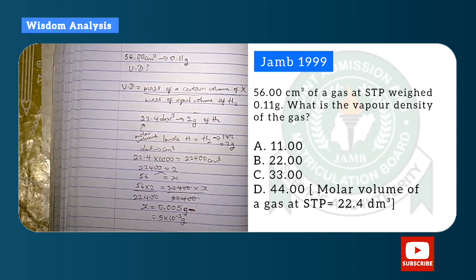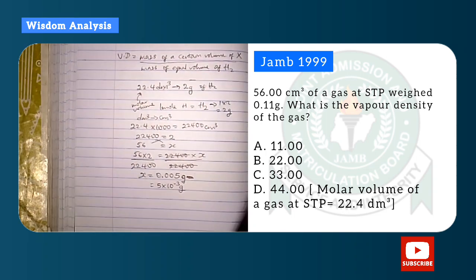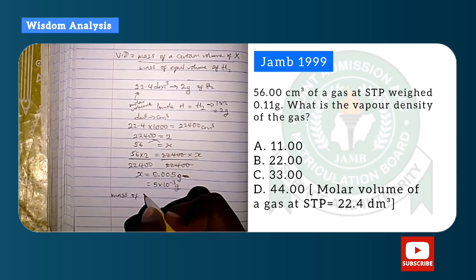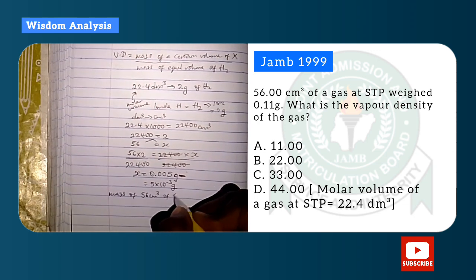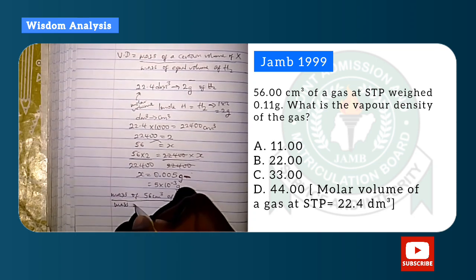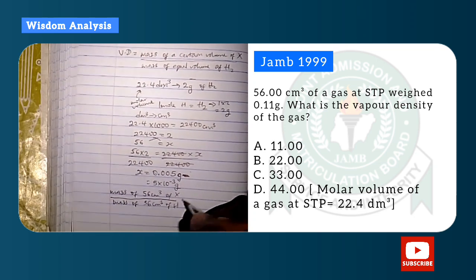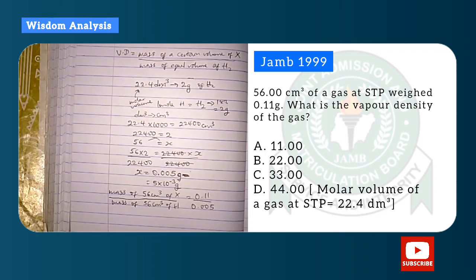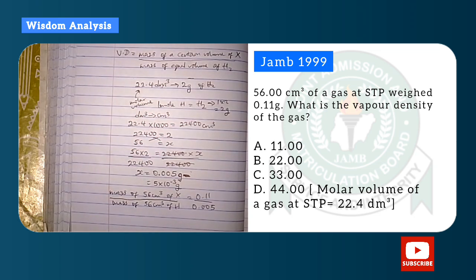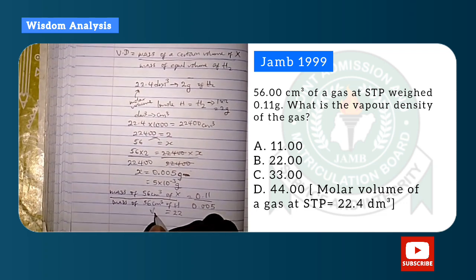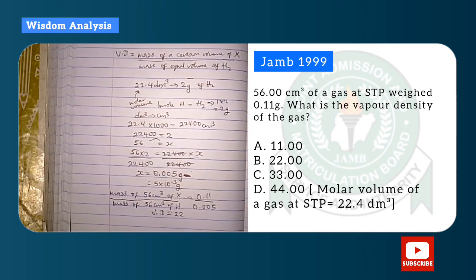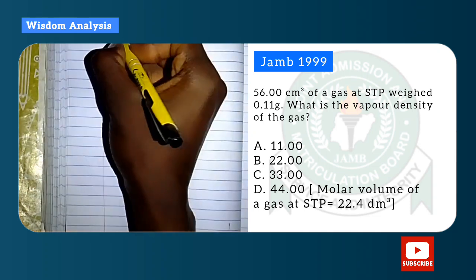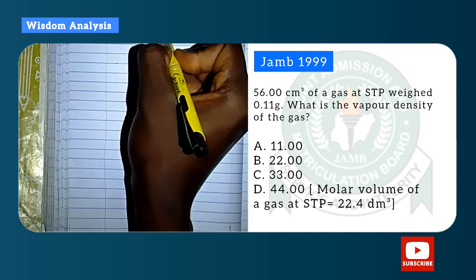So what we do here is to use the normal vapor density calculation method, which is the mass of that certain volume, that is the mass of 56 centimeter cube of X, divided by the mass of 56 centimeter cube of hydrogen. The first one we have is 0.11 gram and that of hydrogen is 0.005. If we divide that, what do we have as our answer? Okay, our answer is 22. So that is the vapor density and it's right there in the options. But there's also another way to solve this, and that's what I want to show you now.